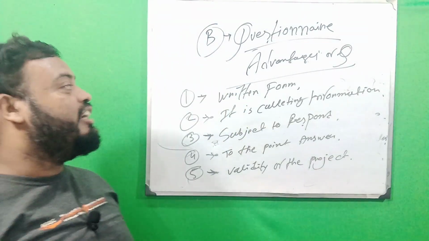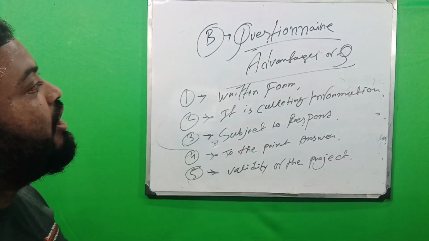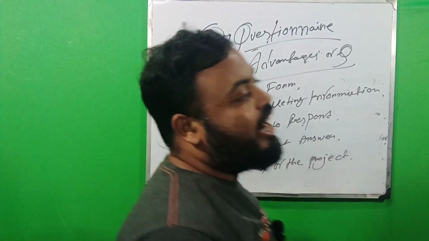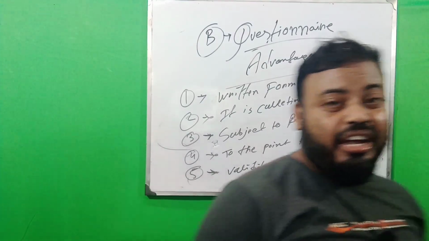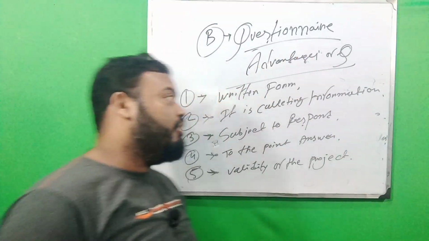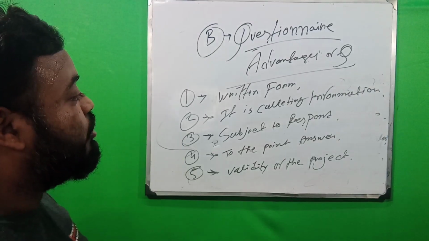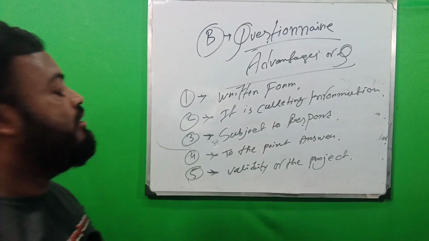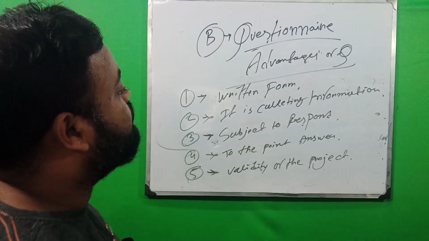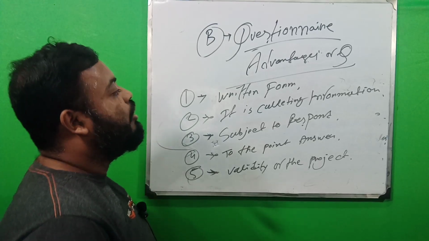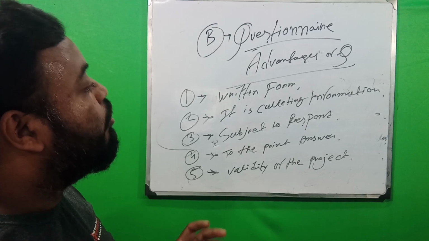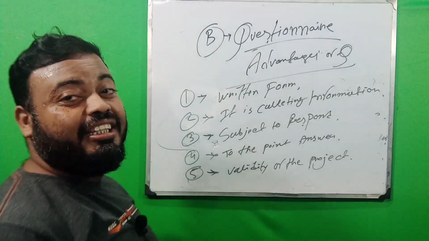Written form is mandatory for the questionnaire, and this is the main advantage. If the questionnaire is in written form, the respondent will focus on the questions and give the answers seriously.